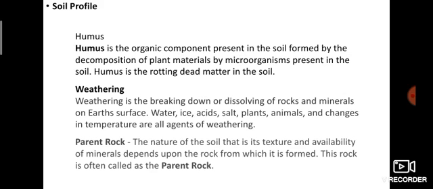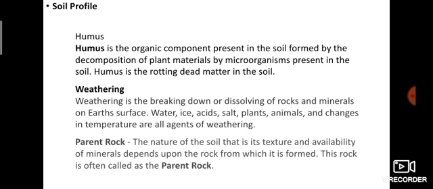Weathering is the breaking down or dissolving of rocks and minerals on the earth's surface. Water, ice, acid, salt, plants, animals, and changes in temperature are all agents of weathering. Soil is formed when rocks break down. This process is called weathering. The formation of soil, that is weathering. The weathering of rocks takes place because of rain, flowing water, winds, temperature and climate conditions of a place.